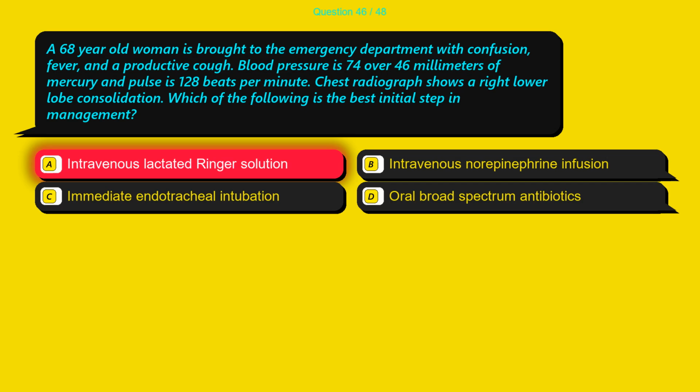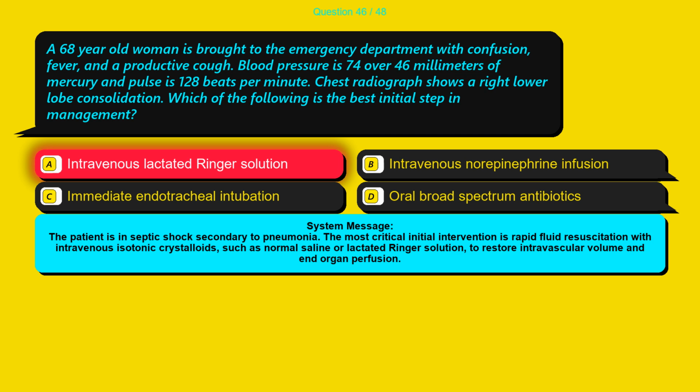The correct answer is option A, intravenous lactated Ringer solution. The patient is in septic shock secondary to pneumonia. The most critical initial intervention is rapid fluid resuscitation with intravenous isotonic crystalloids, such as normal saline or lactated Ringer solution, to restore intravascular volume and end organ perfusion.